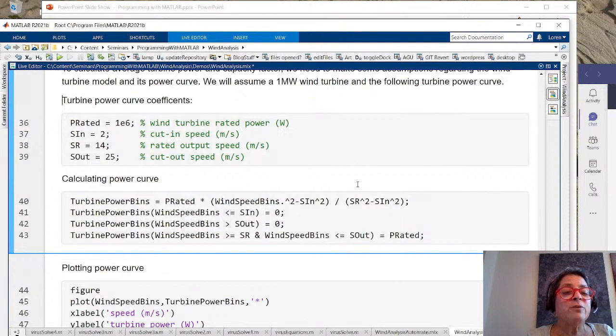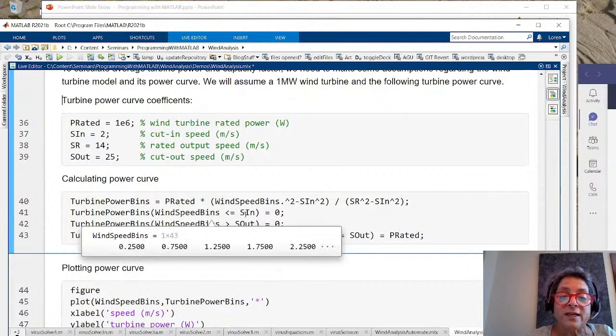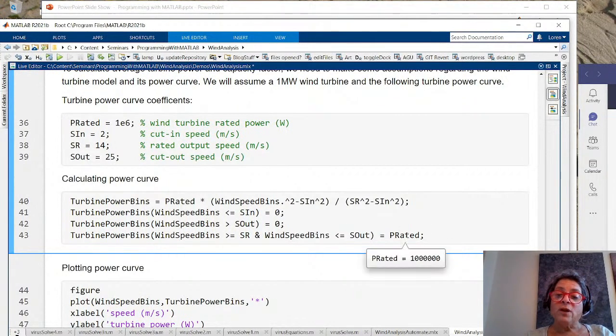And so I need to patch this curve. I need to patch it where the wind speed bins are less than or equal to the cut-in speed. I want the power to be 0. I also want the wind speed bins that are greater than the cutout speed to be 0. And then in that sweet spot between the rated speed and the cutout speed, I want it to be the rated power. And so in 4 lines of code, instead of a more complex if else if statement with a for loop, I've got my power curve calculated.